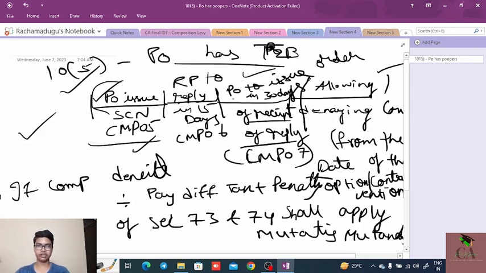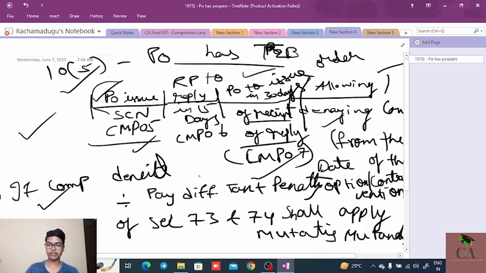Once the reply is received, proper officer needs to issue an order in 30 days in the form of CMP07, and after deciding, the proper officer may allow that person to continue as a composition dealer, or he may deny the composition scheme from the date on which the contravention happens.